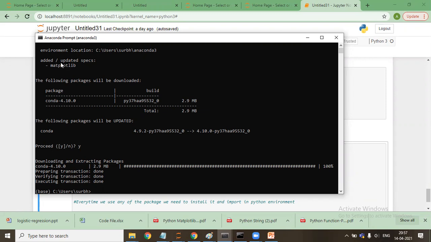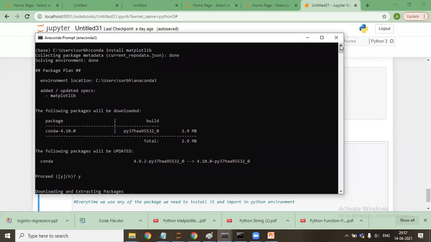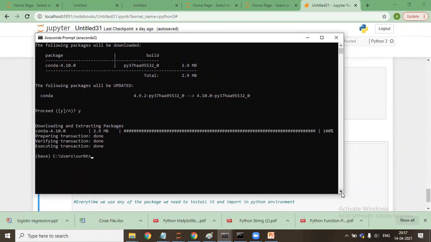Now you see the package has been installed. Now I'll say conda install Seaborn. Let it install this one as well.